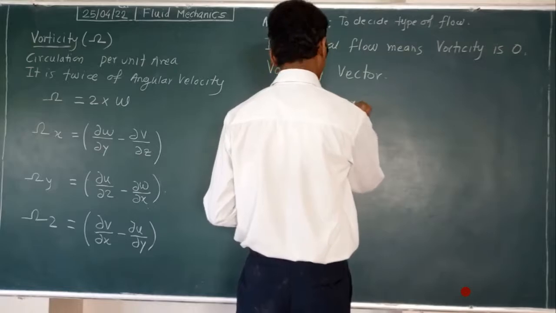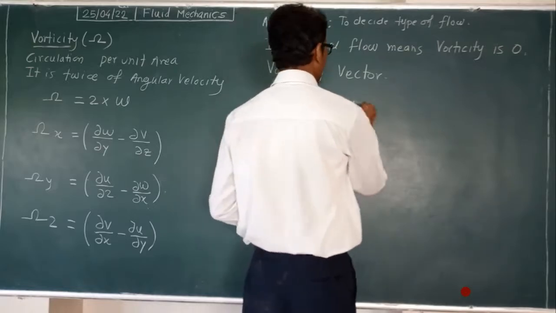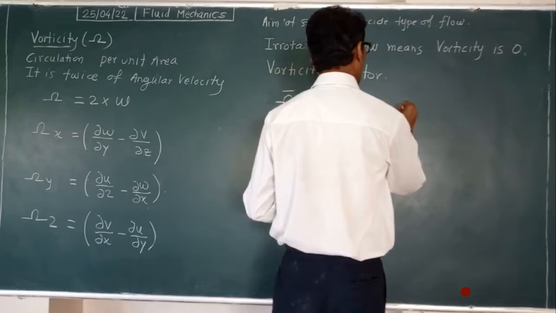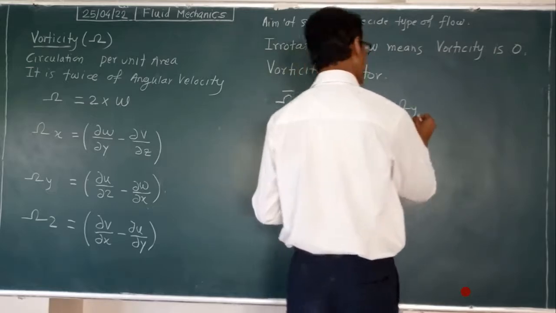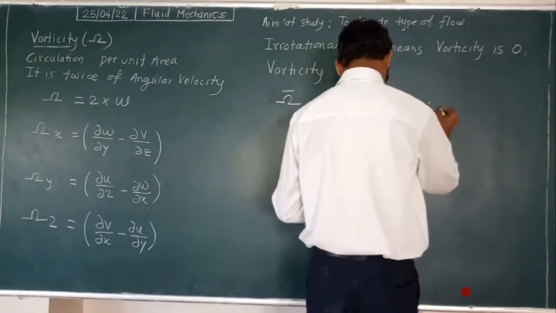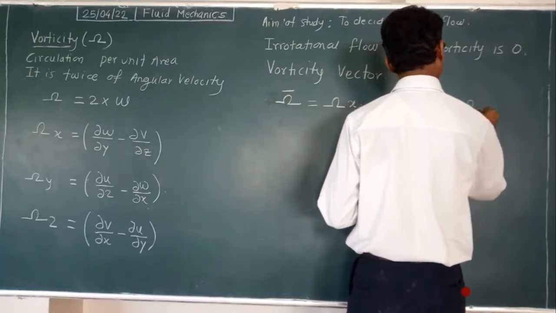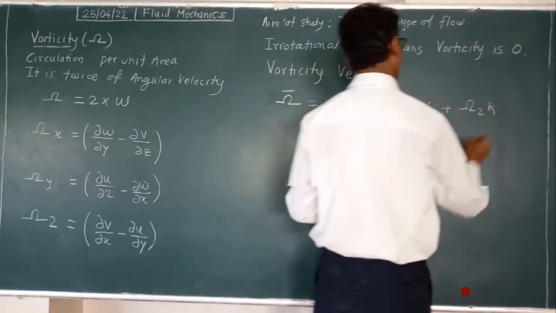Okay, so how to write that vector quantity? See, in this way. Here any scalar quantity, multiplication in this way.